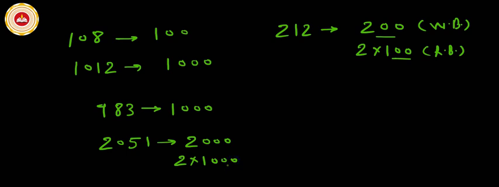We say that 2000 is the nearest working base for 2051, and 1000 is the nearest real base for 2051. So in this way we can find working base and real base for the given numbers.